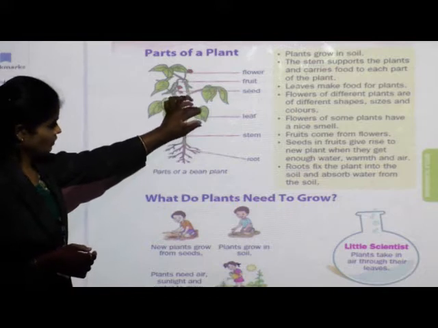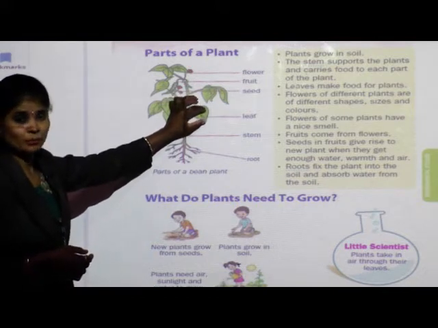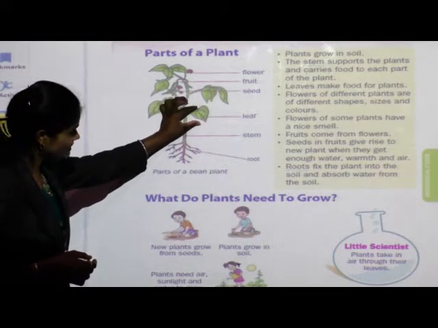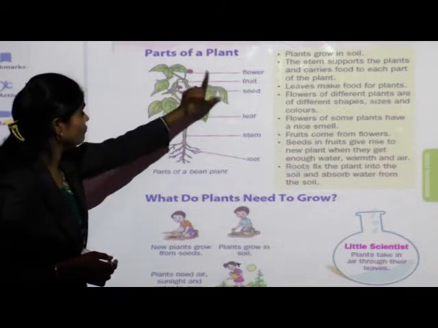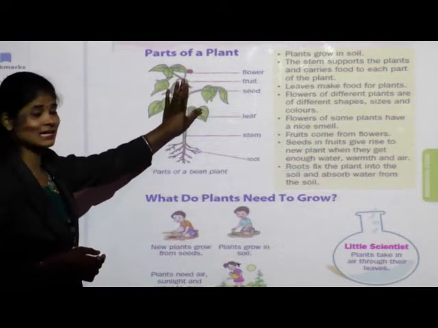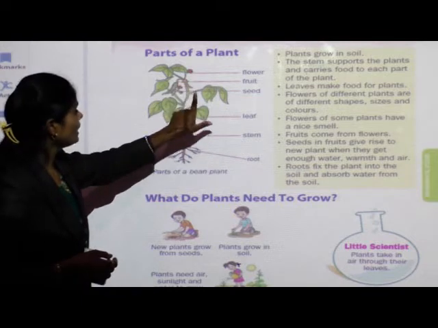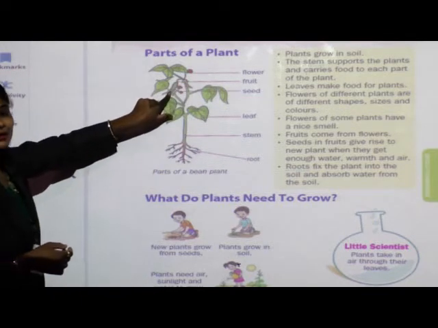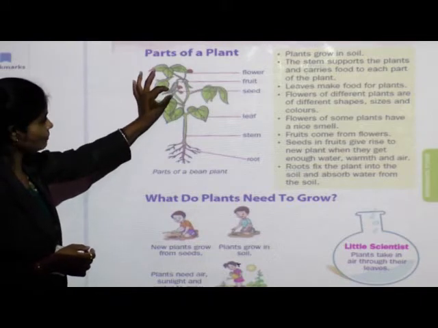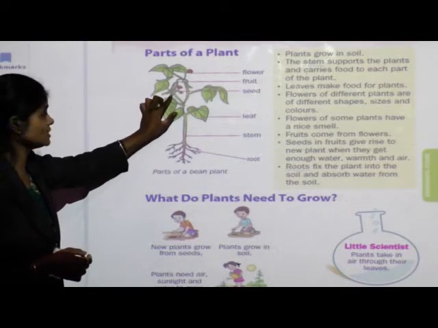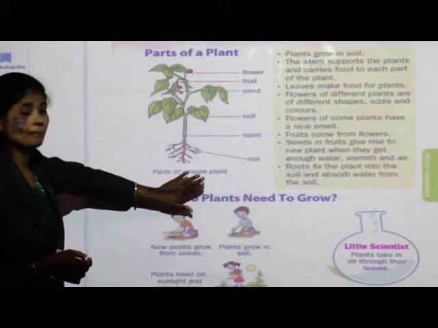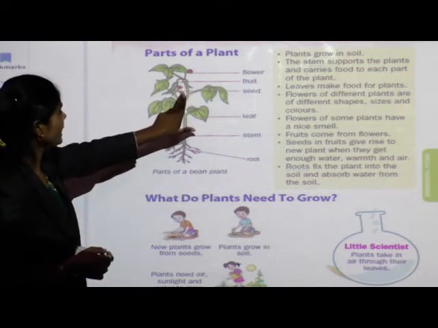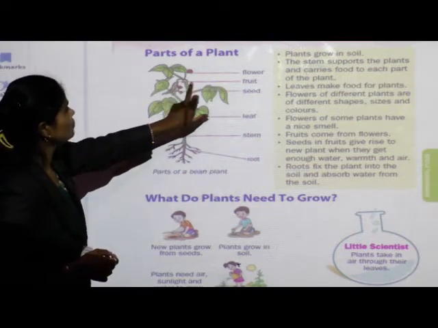Here only one leaf is pointed, so we say leaf, and when we mention many, we say leaves. Next part is seed. Can you see these seeds in the green color pot? There are some seeds of this bean plant.